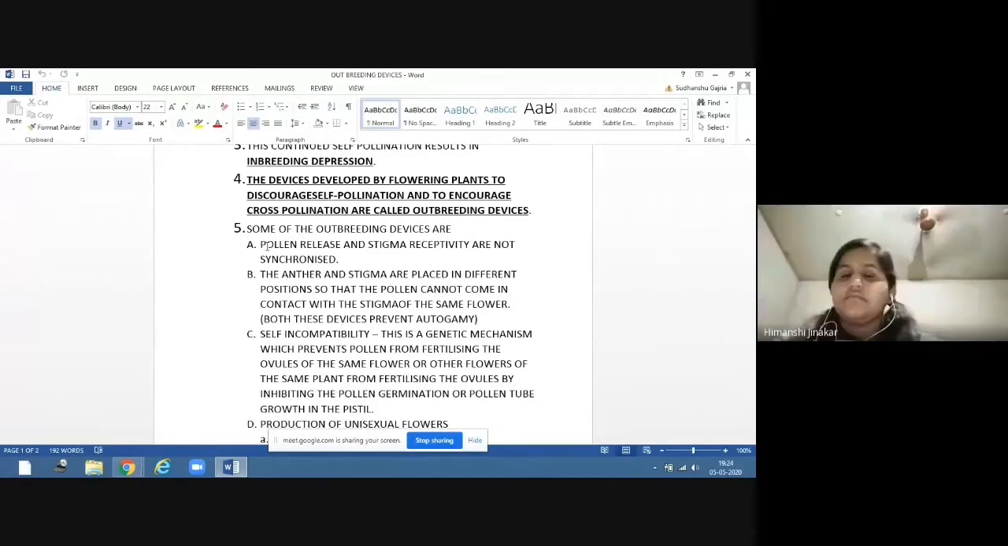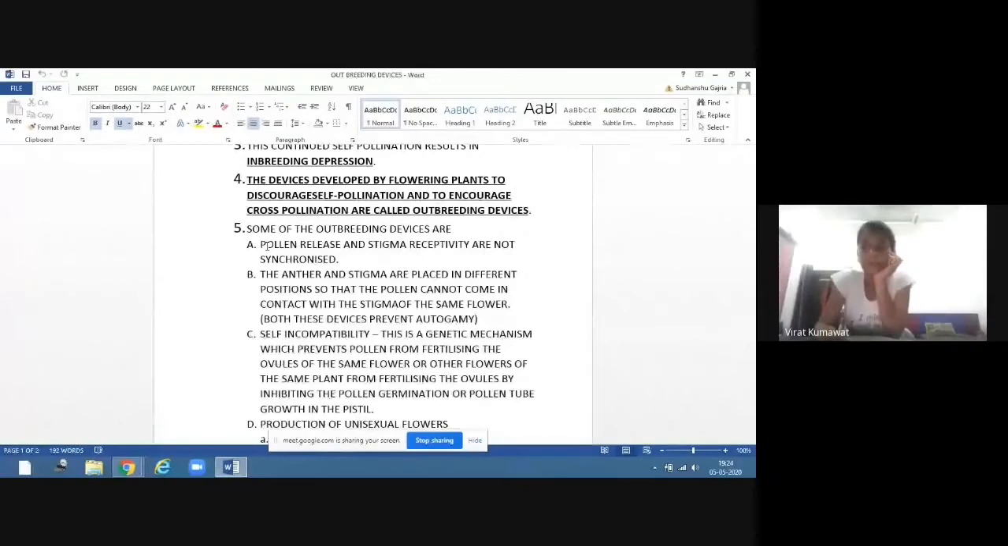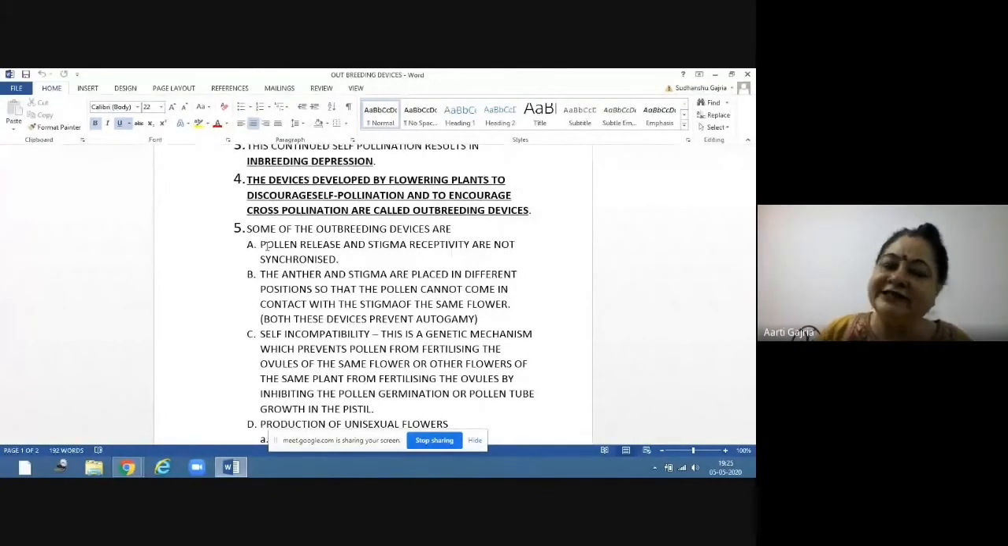Is it clear? The pollen release is early and the stigma becomes receptive afterwards, or the stigma becomes receptive earlier and the pollen is not yet released. So either of the two things happens, and that means they are not synchronized. They are at different times. So when they are at different periods of time, it promotes outbreeding and prevents self-breeding.